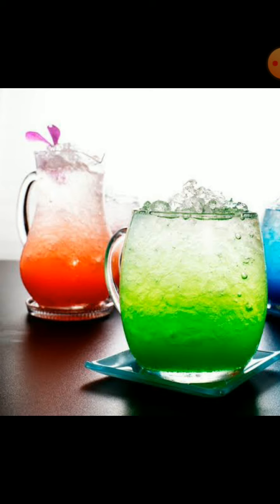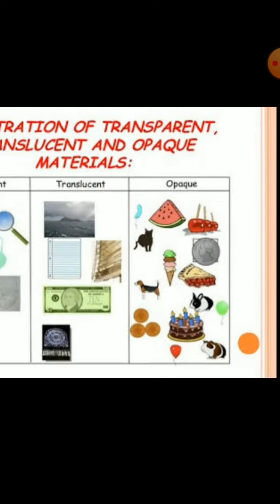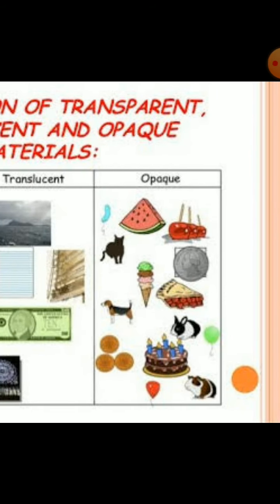We saw three things: transparent, translucent and opaque. So here are certain examples. Only an opaque object can form a shadow.